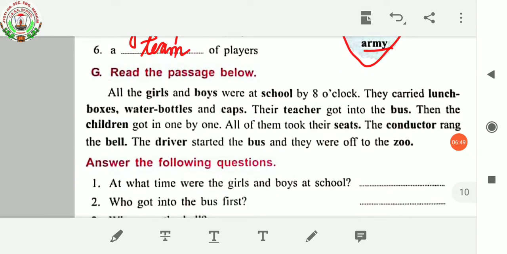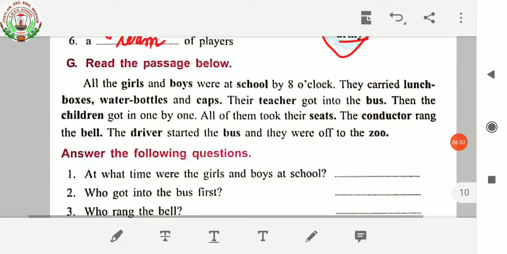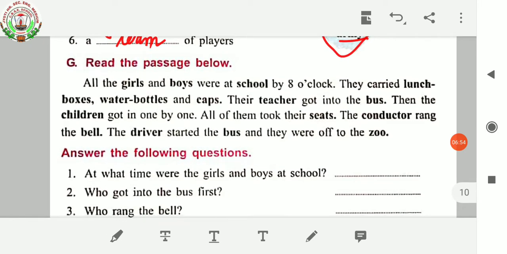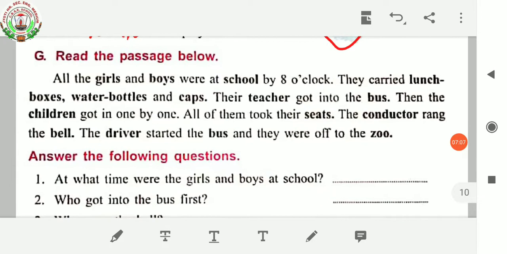Next, read the passage below. So here is a short passage. You have to read it out and you have to answer the following questions related to this passage. Okay. So let's read out the passage.